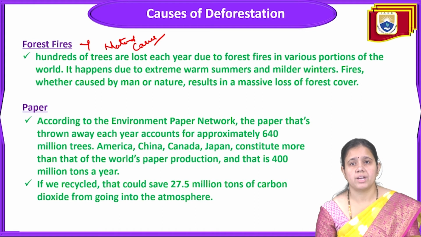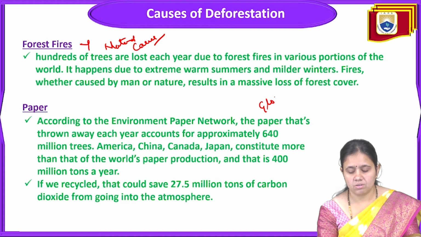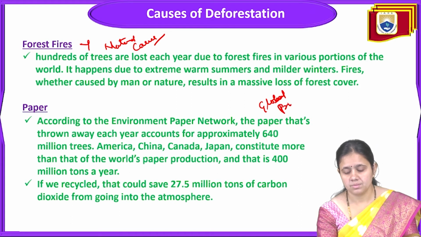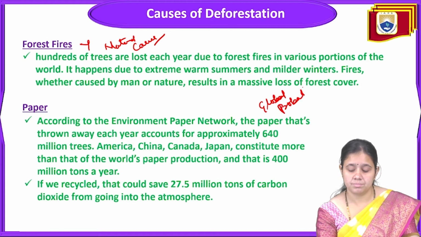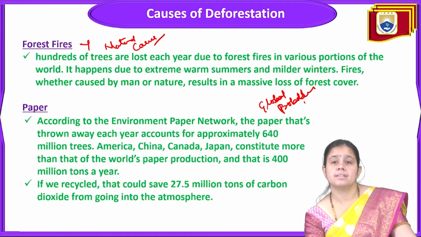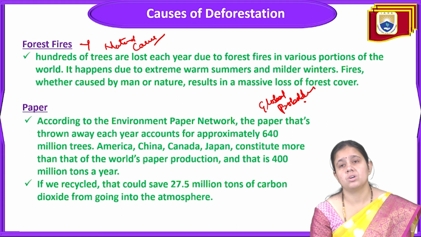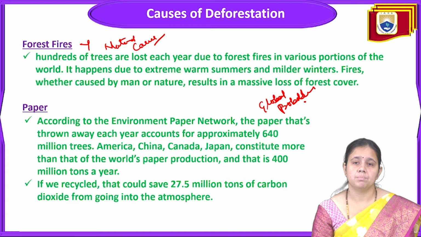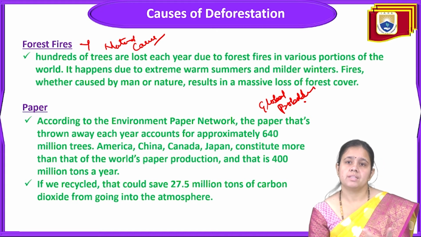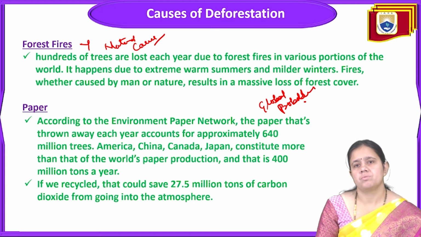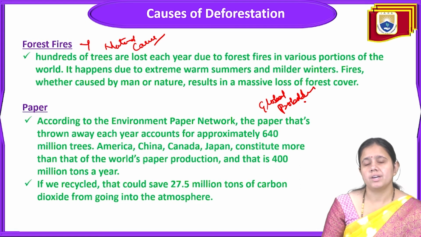And this forest fire is a global problem among the world. Sometimes this forest fire is caused by a natural cause also, and sometimes it is caused by humans also, because sometimes they will burn the forest for new crops or for livestock ranching, whatever be the reason.